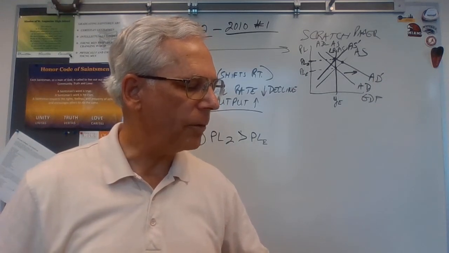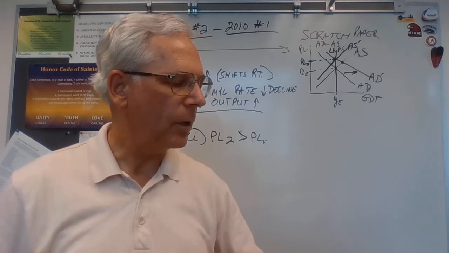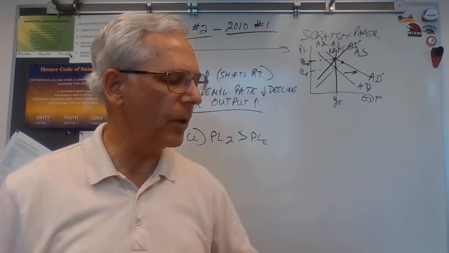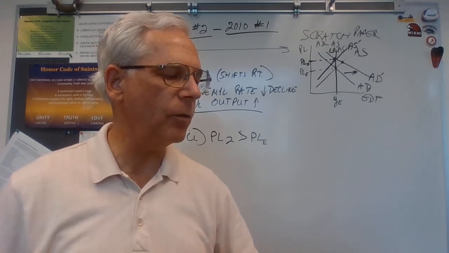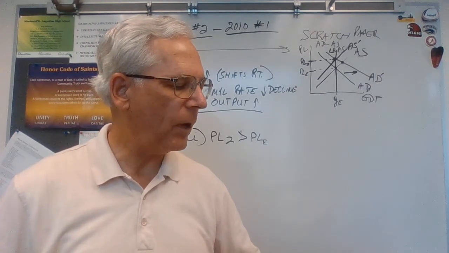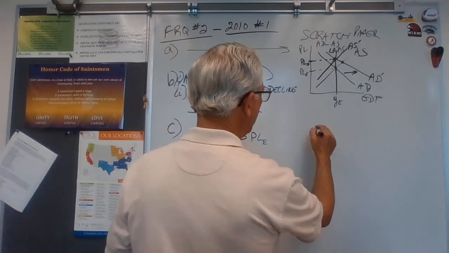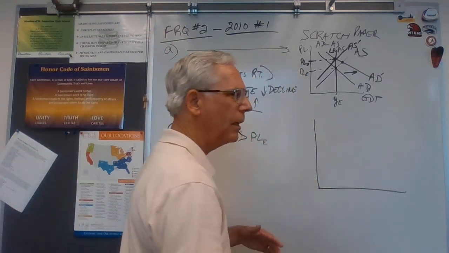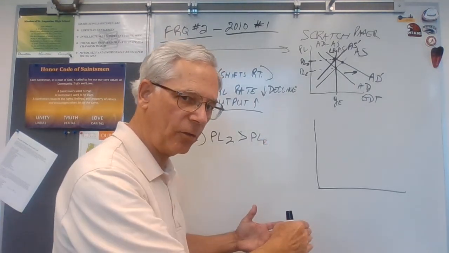D, in order to finance the increase in government spending on national defense, the government borrows funds from the public. Using the correctly labeled graph of the loanable funds market, show the effects of the government's borrowing on real interest rate. So the loanable funds market, in the previous video, we did the money market, which had the vertical supply of money.